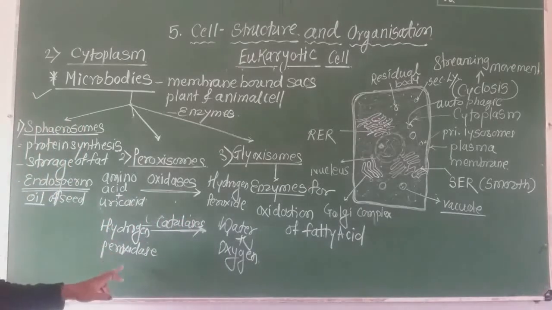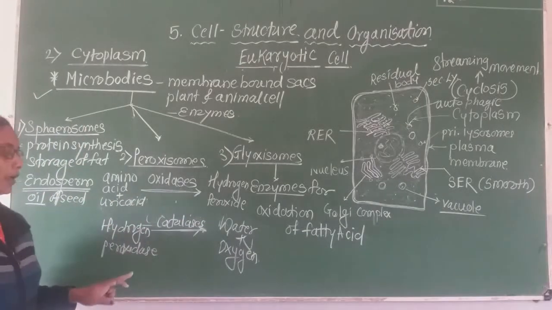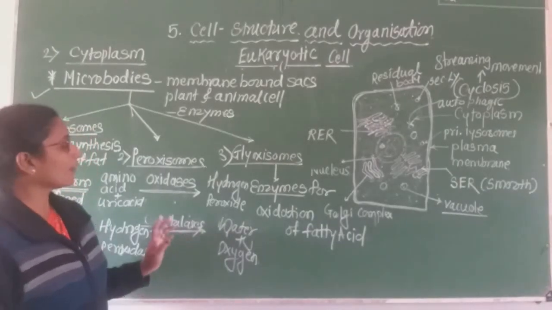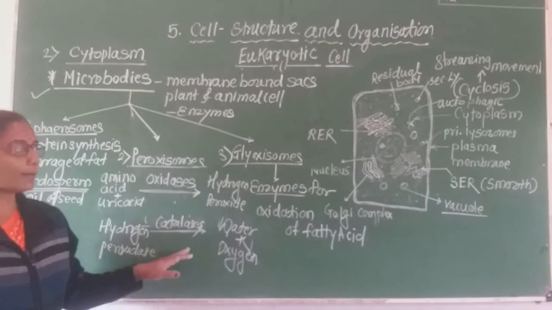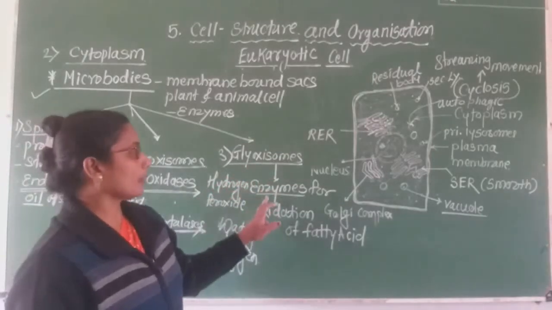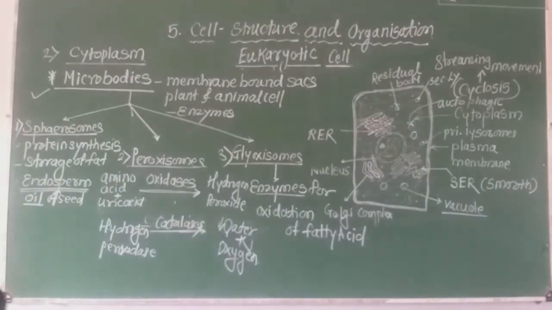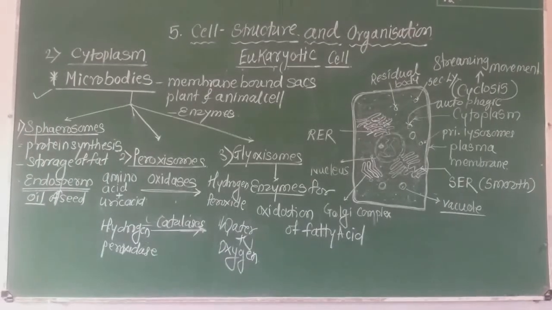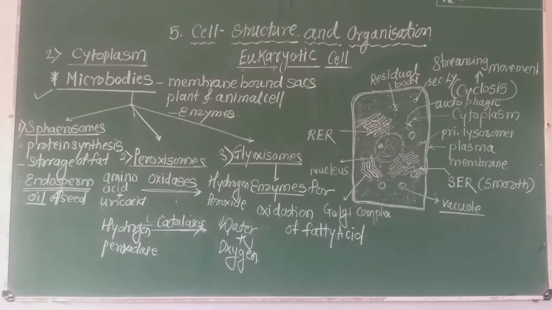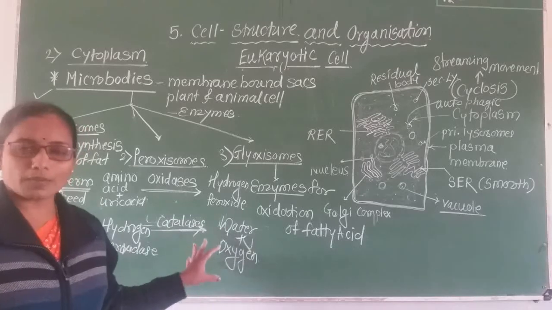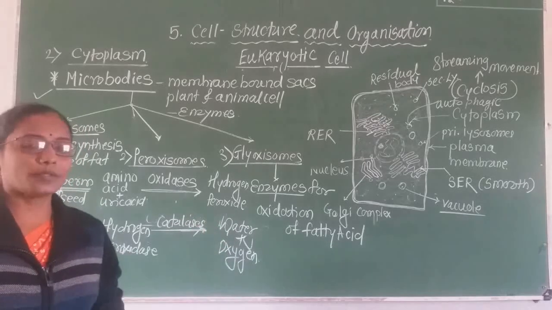This hydrogen peroxide is harmful to the cell, hence it is catalyzed into water and oxygen with the help of the catalase enzyme. The third one is the glyoxysome, which consists of enzymes for the oxidation of fatty acids. In this way microbodies perform specific functions in the cell.